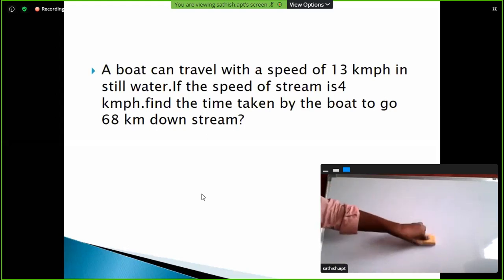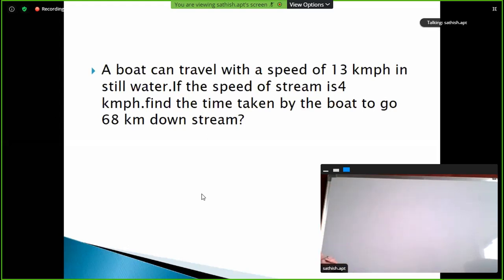So first problem. A boat can travel with a speed of 13 kmph in still water. If the speed of stream is 4 kmph, find the time taken by the boat to go 68 kilometers downstream. So here, what is the formula actually? Speed is equal to distance by time. We know very well. Clear?